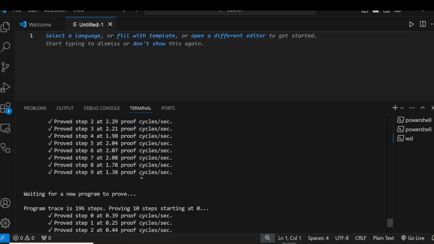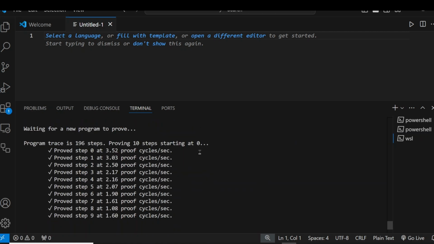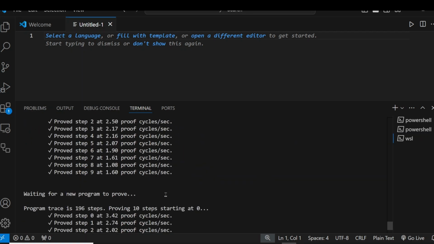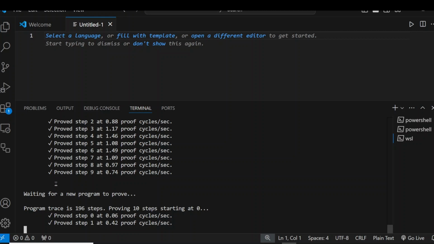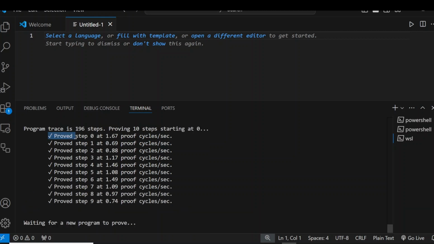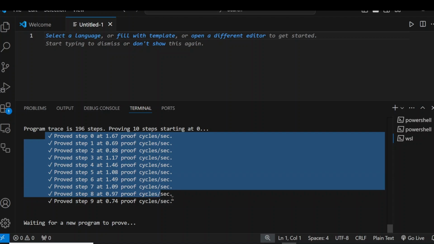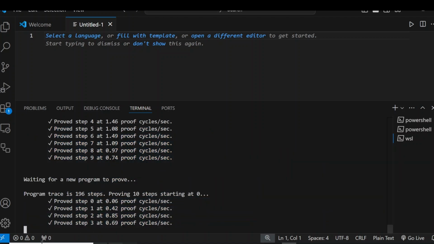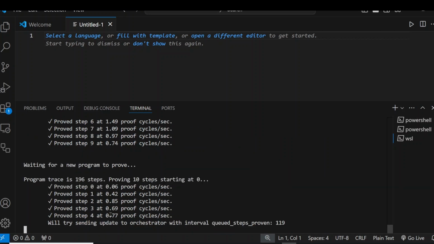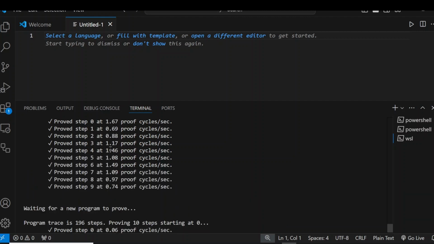You can see on my terminal right here, I'm currently on VS Code. I have a lot of cycles that I have completed, and these are all the cycles that I've completed. For each of these cycles, I think it takes about 2 minutes to run, and it runs about 9 to 10 cycles at a time. This particular one is currently running right now, and you can see all of them are still increasing. For each of them, I'm getting about 0.77, 0.65, 0.85. Sometimes I get as much as one cycle.